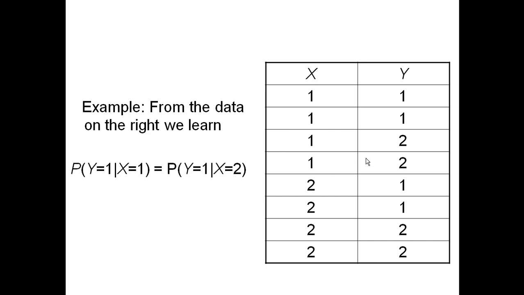Because when x is x1, the probability of y1 is 1/2. When x equals x2, the probability of y1 is 1/2. So these data tell us that x and y are independent. And that's what we mean by learning independencies from the probability distribution. If these were all 1s and these were all 2s, we would learn that x and y are dependent.